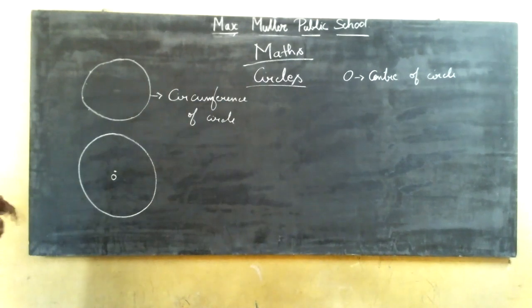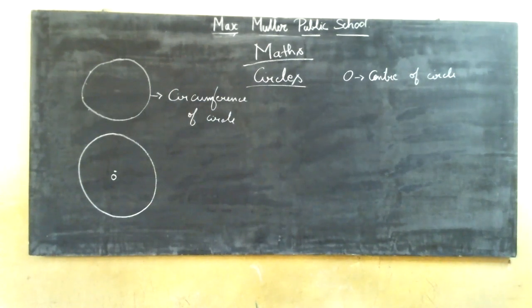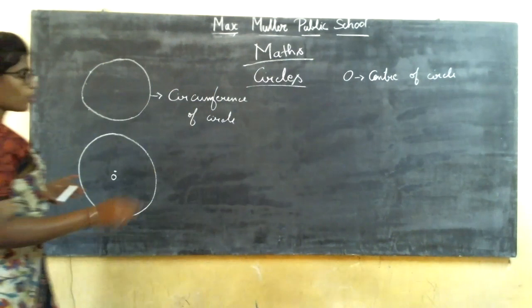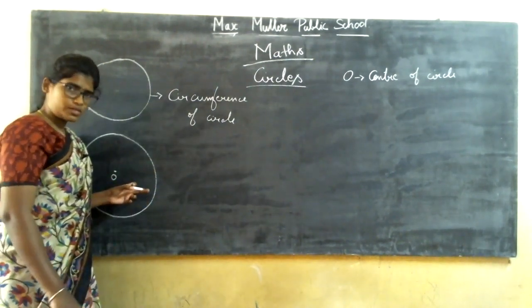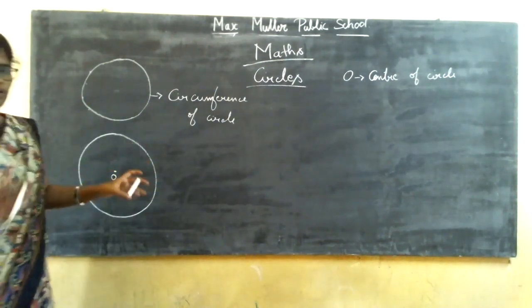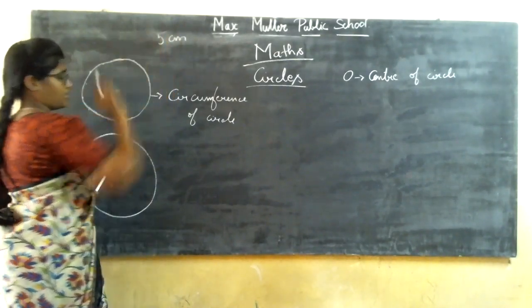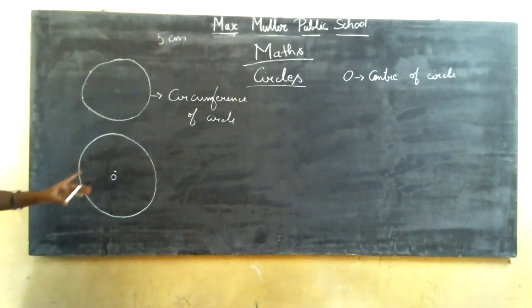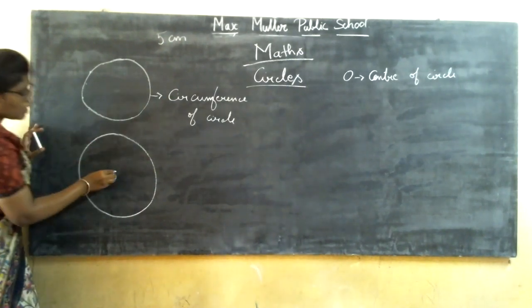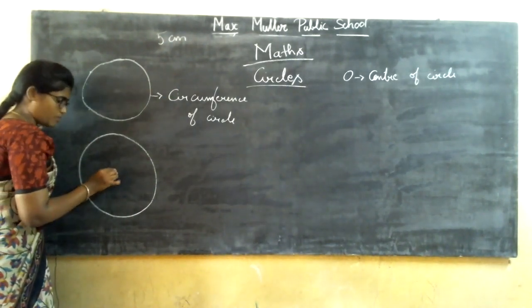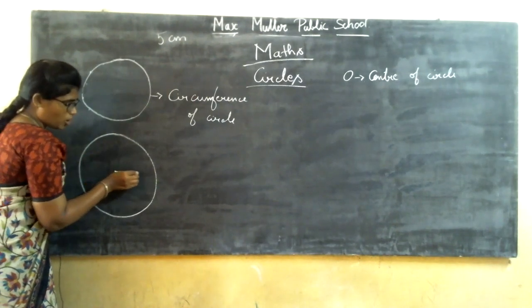If you have a reference point to draw a circle, then that reference point will be called the center of the circle. Then I have a center of the circle. I have taken a length of 5 centimeters in a compass and drawn a circle. Clear?